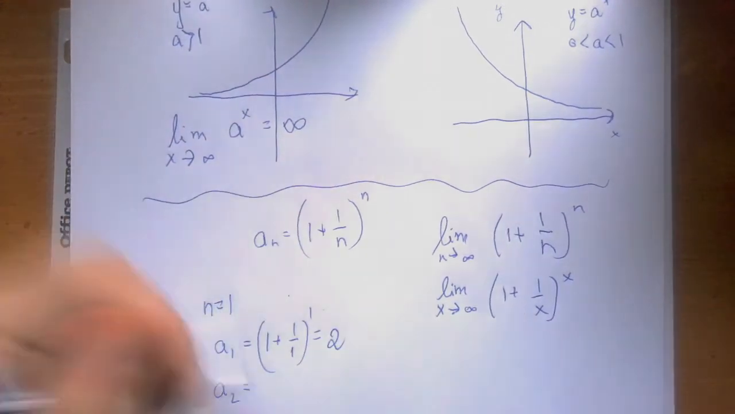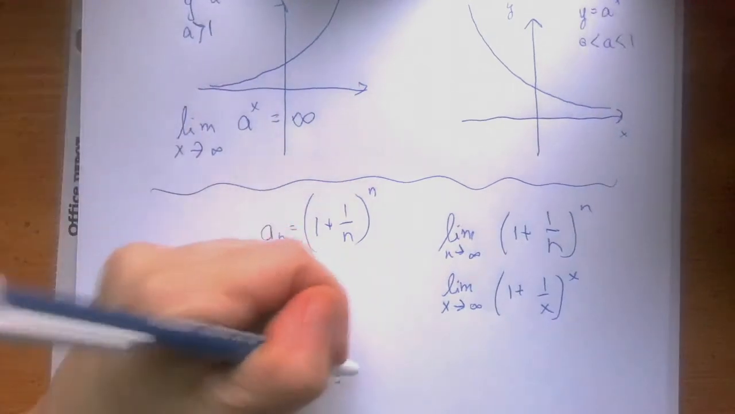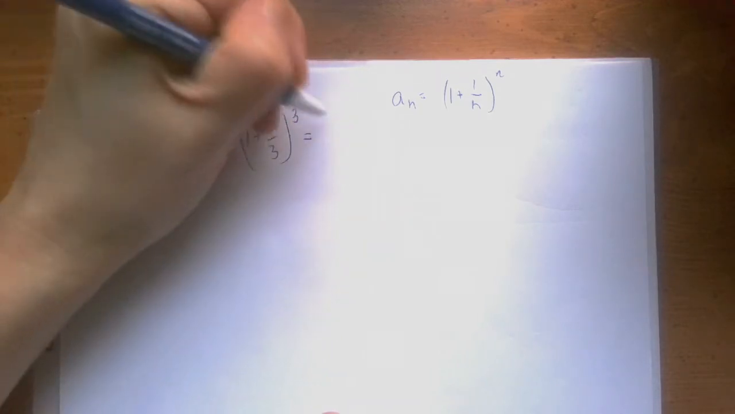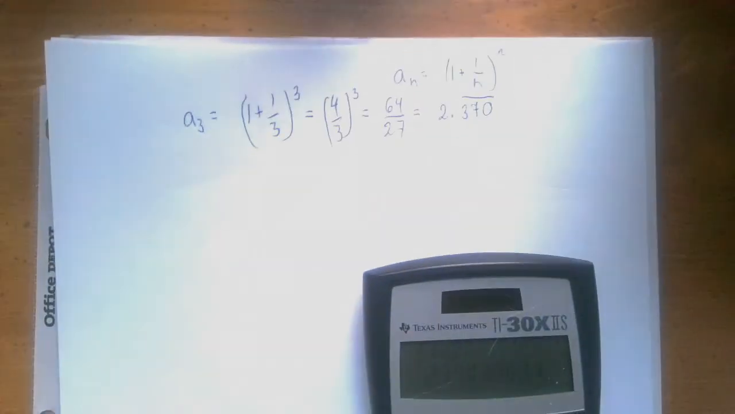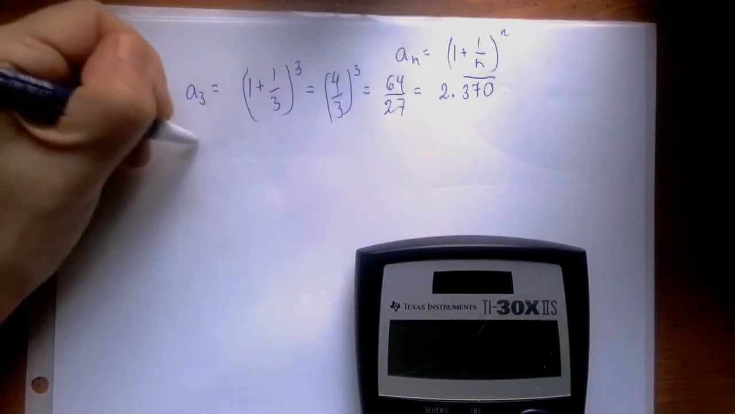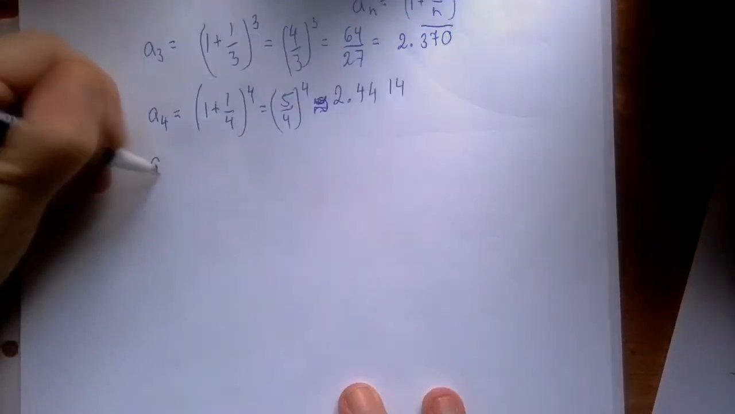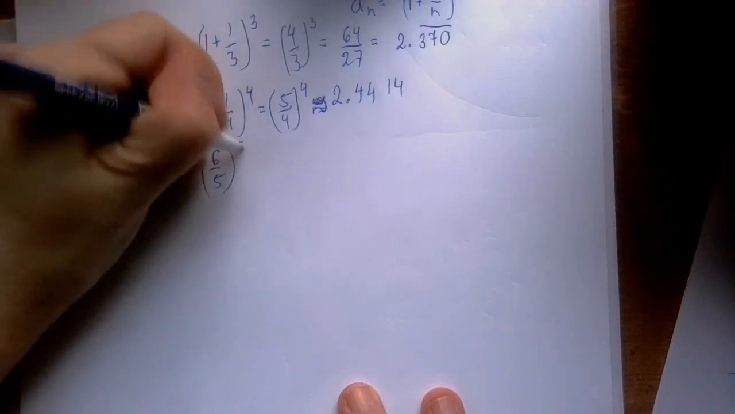A of 2 is 1 plus 1 over 2 squared, which is 3 over 2 squared, which is 9 over 4, or 2.25. A of 3 would be 1 plus 1/3 to the third power, which is 4 over 3 to the third power. It's 2.370. So the next term in this sequence would be a of 4. That's 2.4414. A of 5 would be 1 plus 1 over 5, which is 6 over 5, and we raise it to the fifth power.